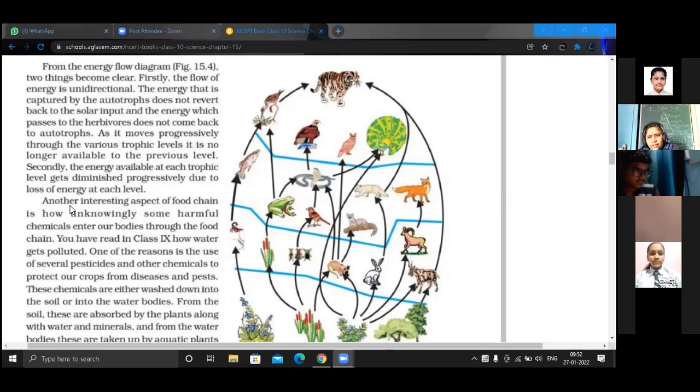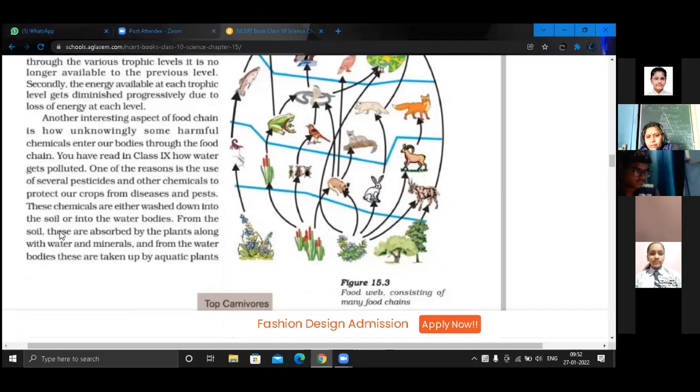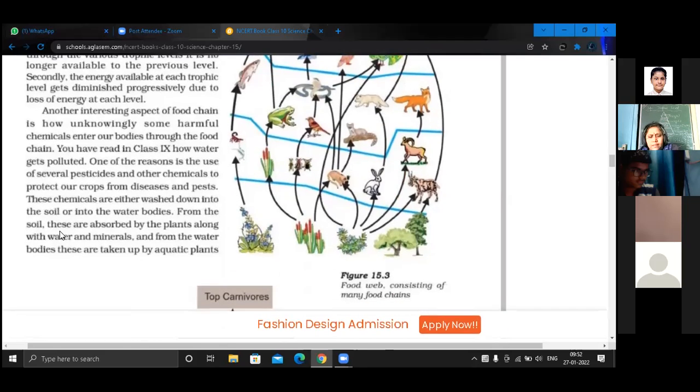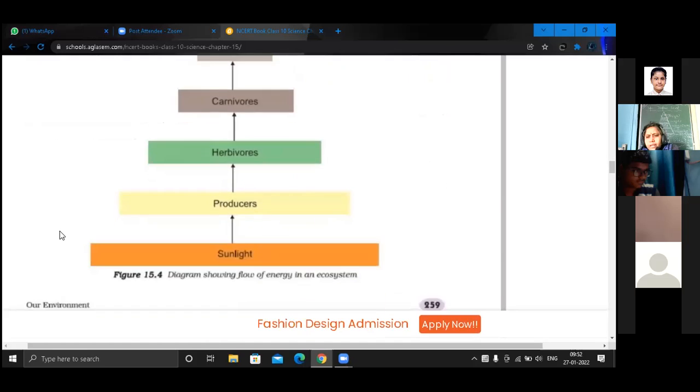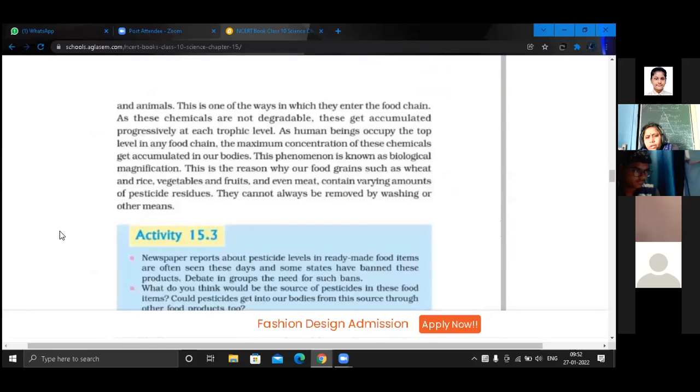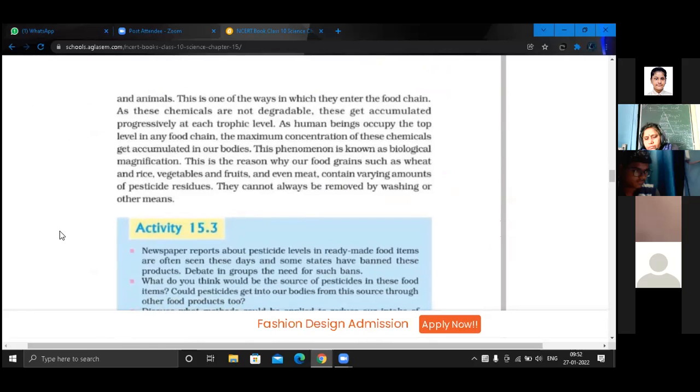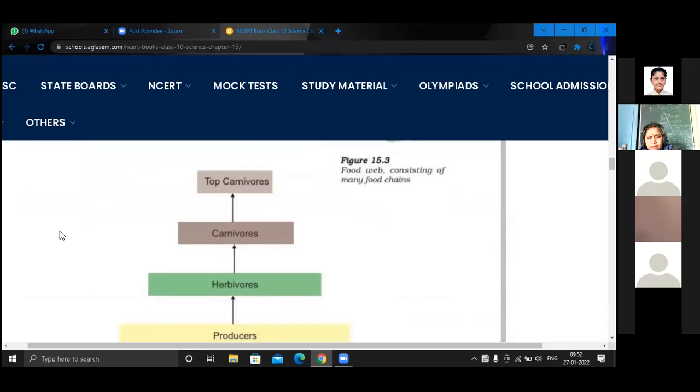In these 2 pages it is. Don't go so far. Ma'am, 260. Yes. In the last paragraph, it is like here, another interesting aspect. The last paragraph till the next page. This flow chart you will make in case of unidirectional. Okay.